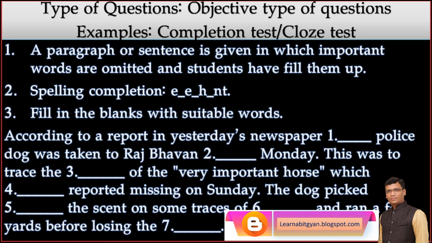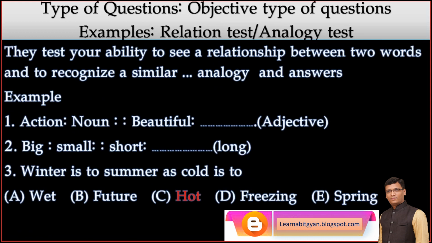In some exercises, words are given in brackets. A bunch of words are given. You have to select appropriate words and fill up the paragraph, make it meaningful. Second type of objective type of question is relation test, means analogy test, which is very much famous in competitive